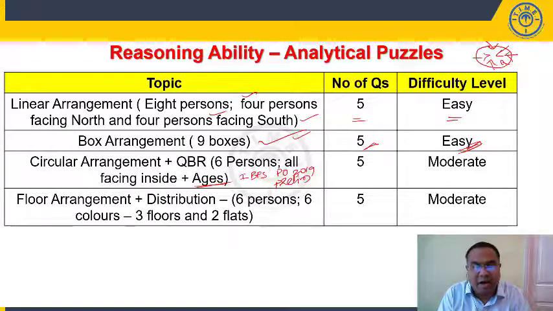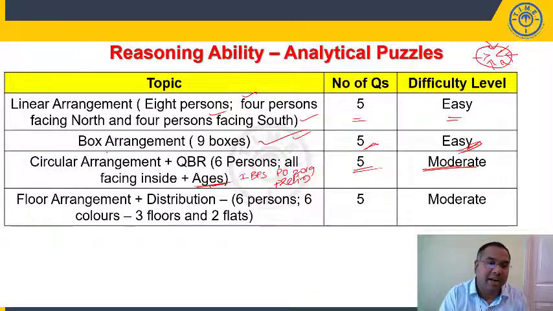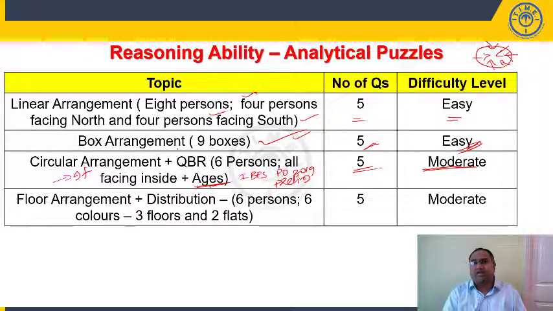Because the ages are not all given, only half of the people are given and half are not, we can classify this as moderate level of difficulty. You can also find one question with an if condition. Now, if the sum of the ages of A and C is this much, the sum of the ages of B and D is this much, and the sum of the ages of all 6 people is this much, then find the sum of the ages of the other 2 people.